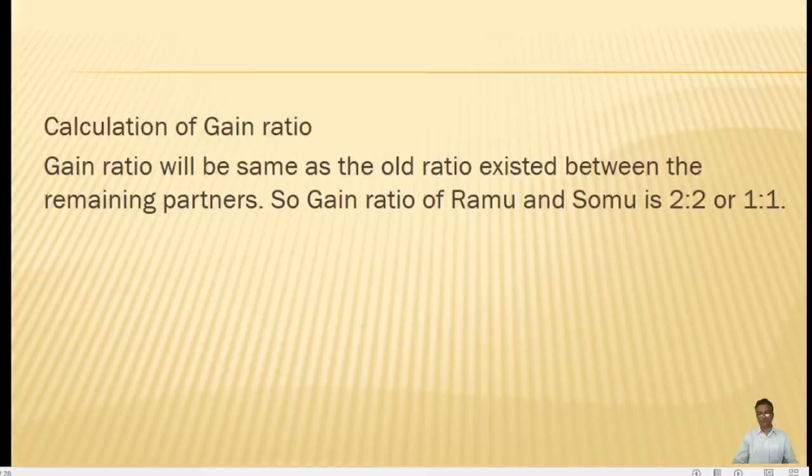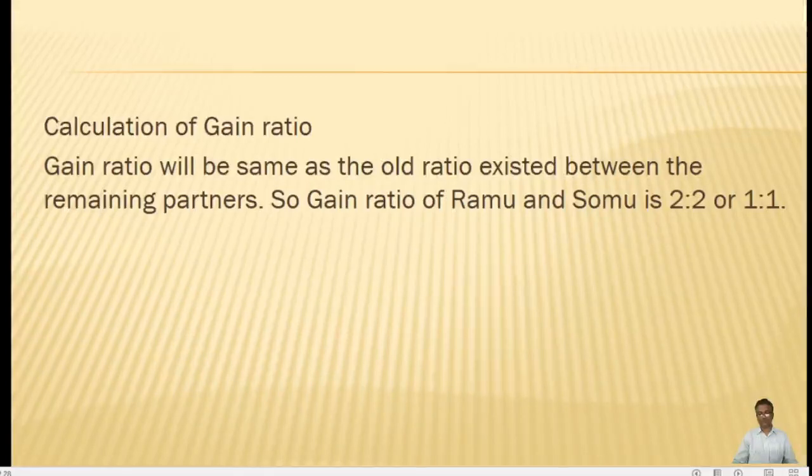The deceased partner's share of the goodwill which we have found out has to be adjusted in the capital account of the remaining partners. For the adjustment of the goodwill, without opening the goodwill account, we need to adjust in the gain ratio. How to find out the gain ratio? Gain ratio can be found out by deducting the old ratio from the new ratio.